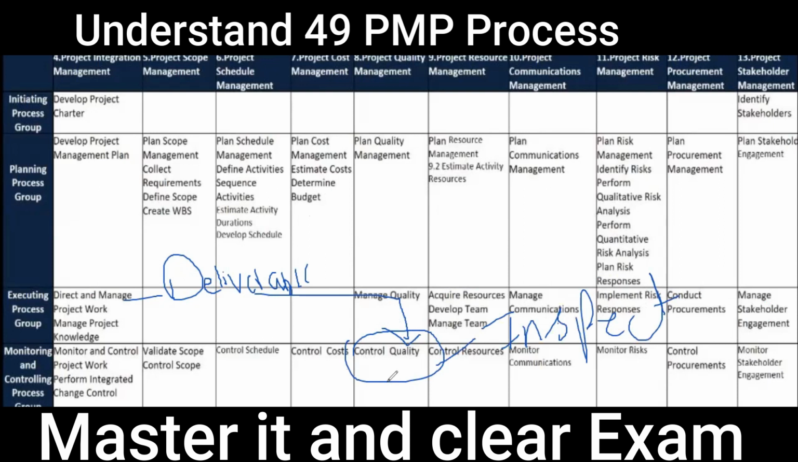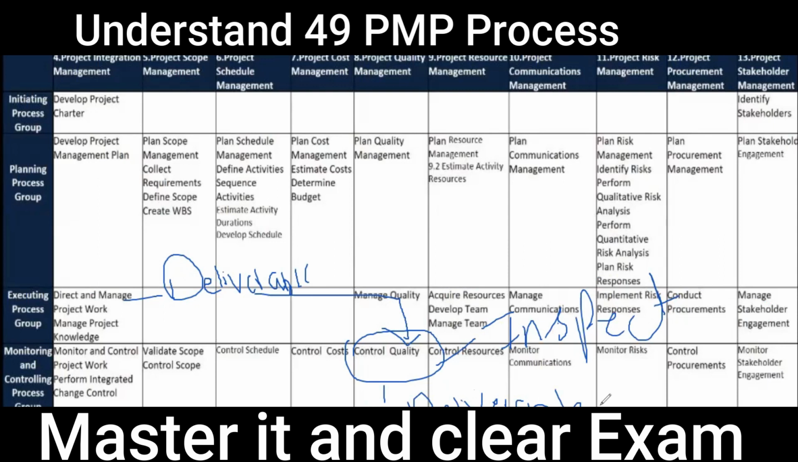The deliverable goes to control quality. The quality team decides: does this deliverable meet the quality requirements? If it meets the quality requirements, we get the output as verified deliverables, meaning the deliverables have been checked by the quality team. If the deliverable is rejected by quality,